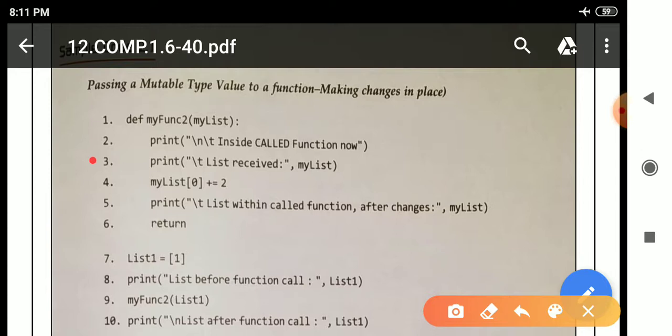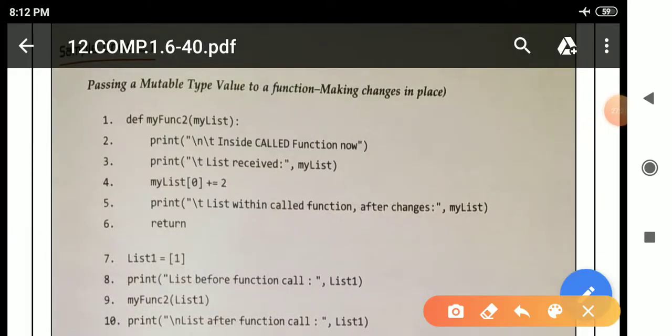Colon, quotation close, after that comma, means this particular message will print my list. My list is containing what? The value of my list is 1, so it will print 1. After line number 3, it will move to line number 4. In line number 4, there is some calculation where there is a chance that the value will change.